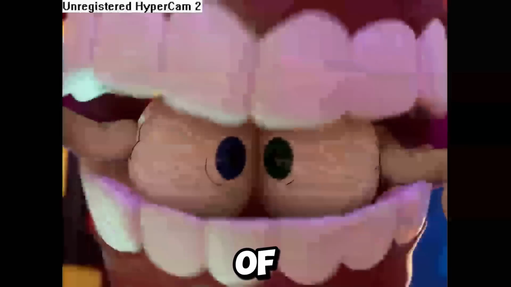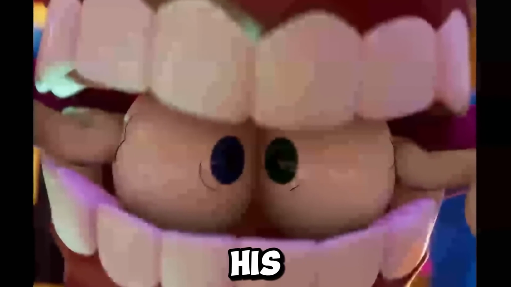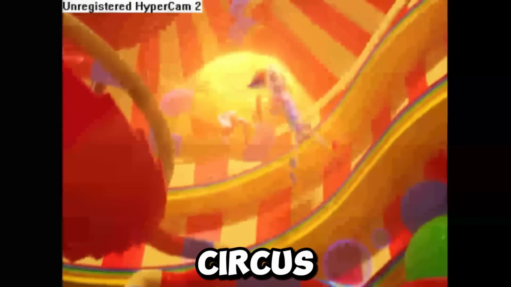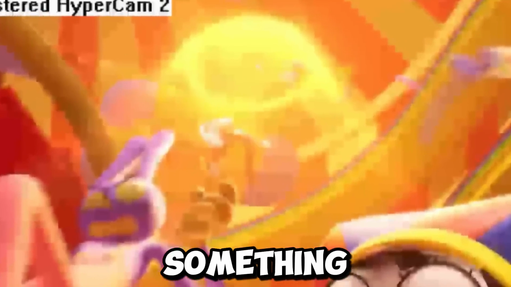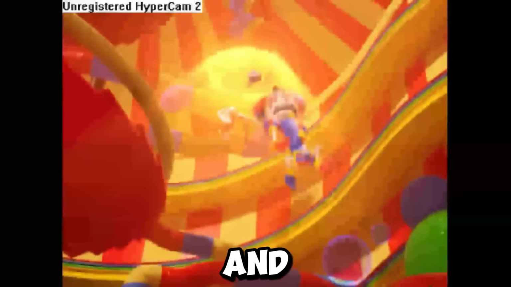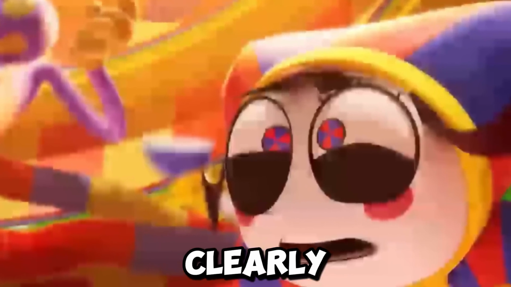Next, we are shown a close-up of Kane's face. He presses his fingers over his eyes and screams about something again. In the next scene, Pomni and Jax are in the circus tent. At the top, you can see something yellow and glowing. I think it's the sun. It attracts Pomni and Jax to it, and they fly upwards. The characters clearly don't like it.